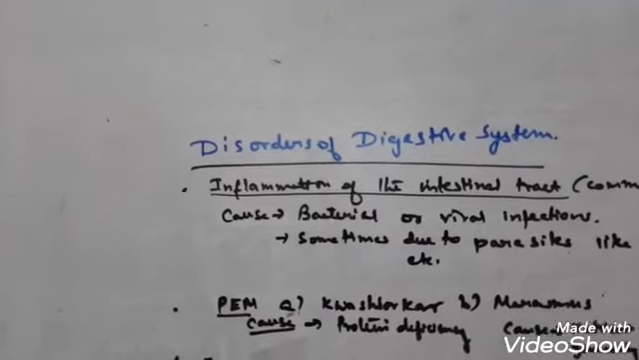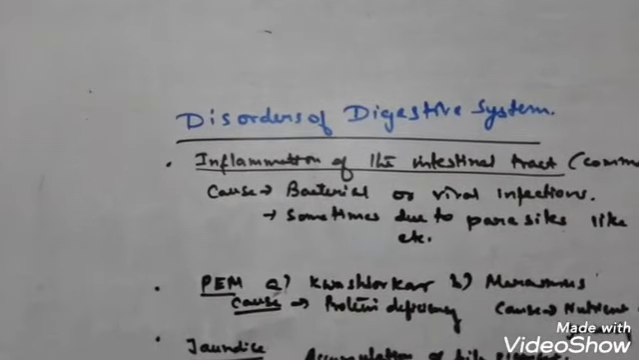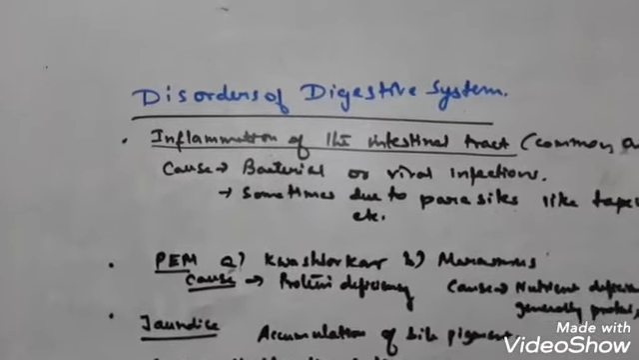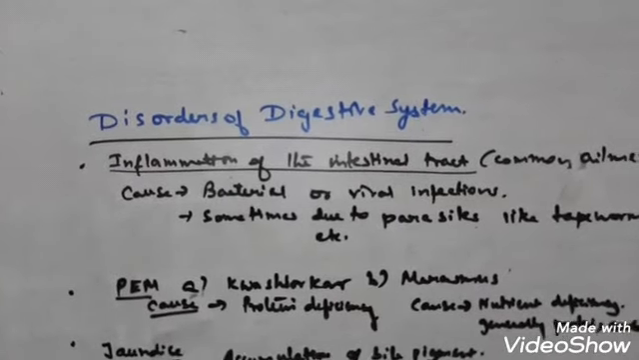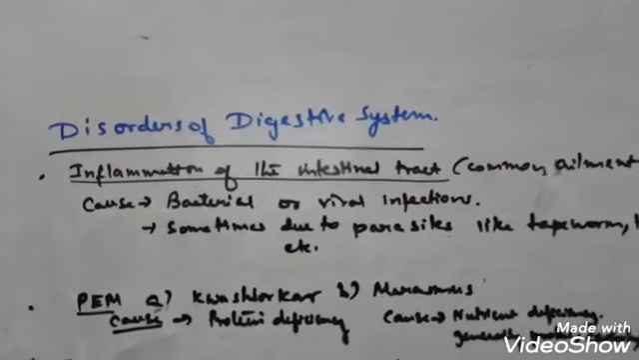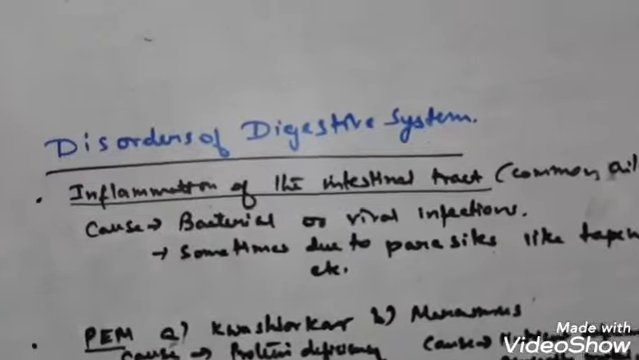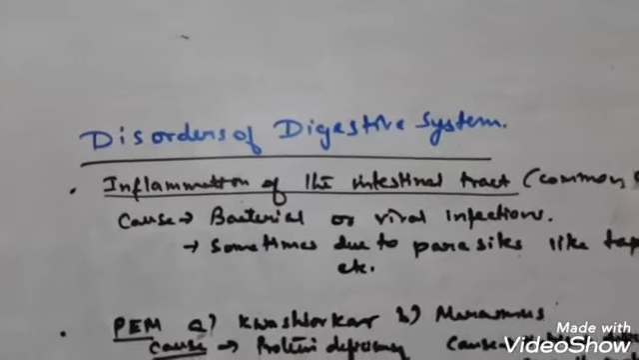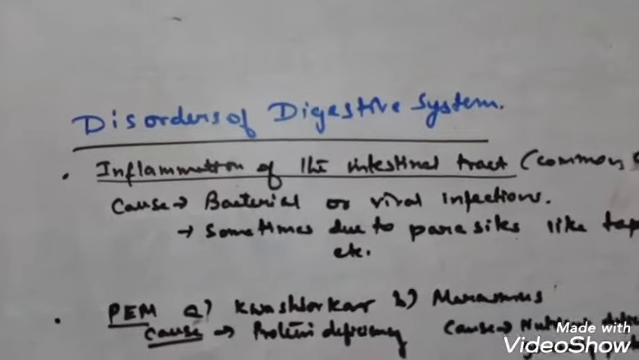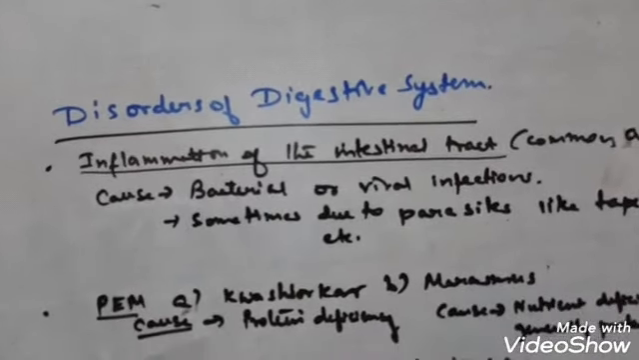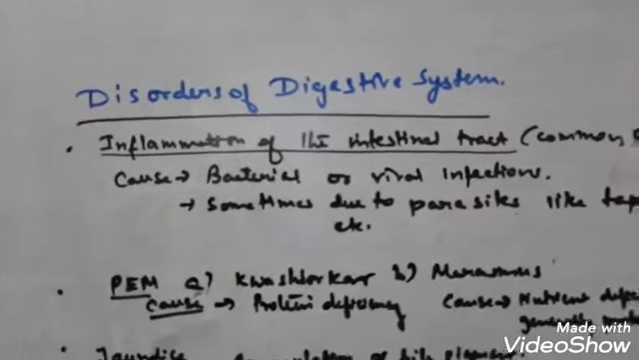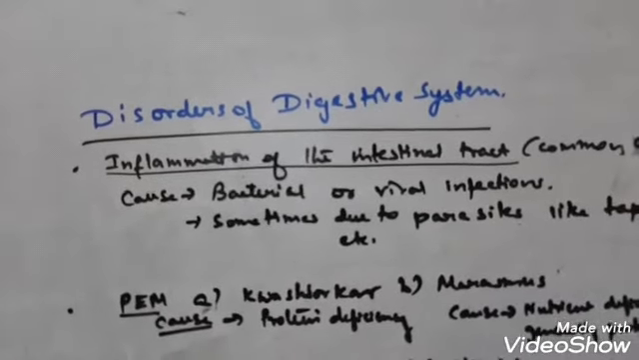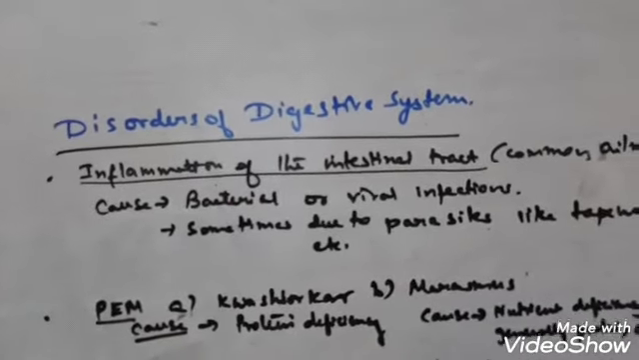Now actually what happens in this condition? Inflammation may be caused due to different types of viral infection, bacterial infection. Sometimes there may be parasites in our digestive tract like tapeworm, hookworm, okay, then pinworm, threadworm, roundworm. So these are various types of causes which may cause inflammation in our digestive tract. So it is a physical disorder or illness.